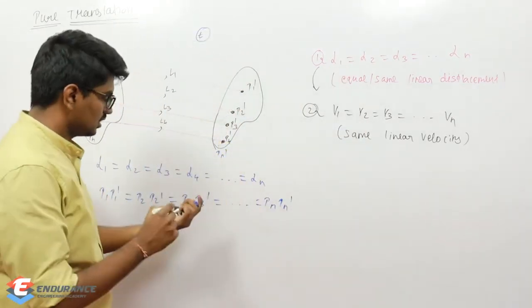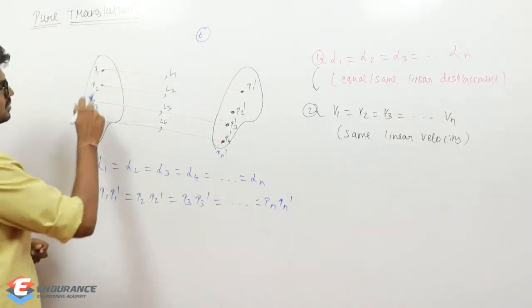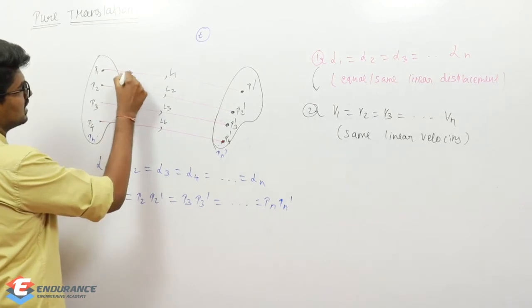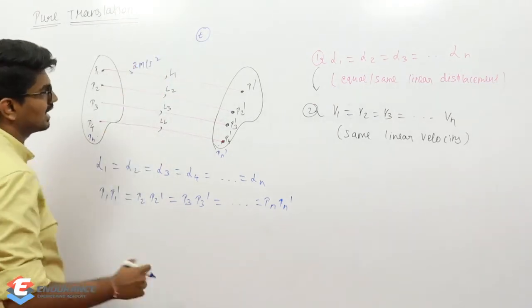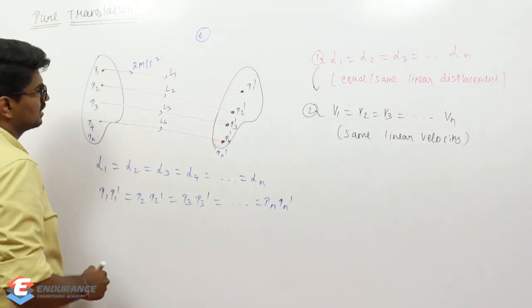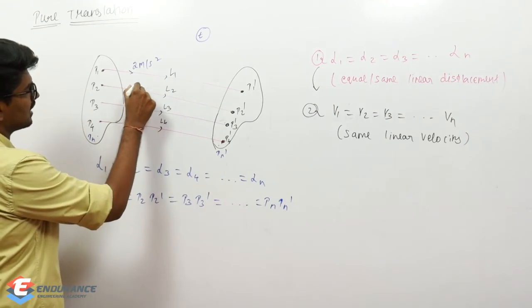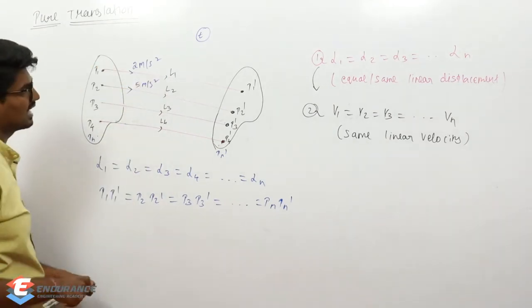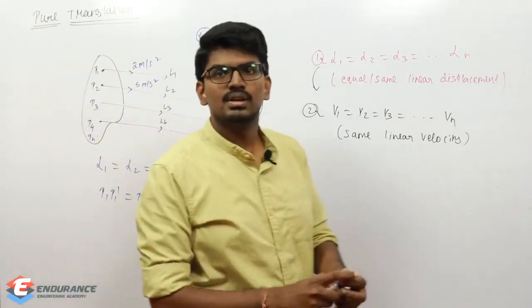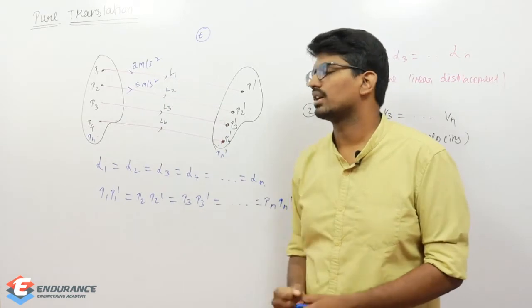Now the third one, listen. If this particle is traveling at an acceleration of 2 meter per second square, and if this particle is moving at 5 meter per second square, will it happen, or can it happen? One particle is moving at 2 meter per second square, another particle is moving at 5 meter per second square.